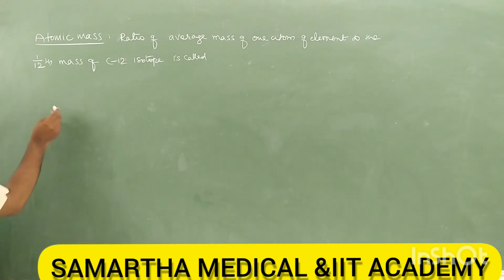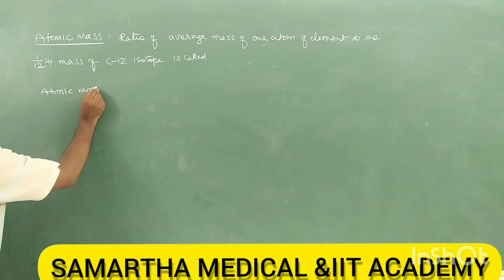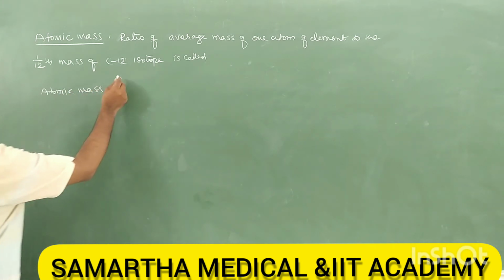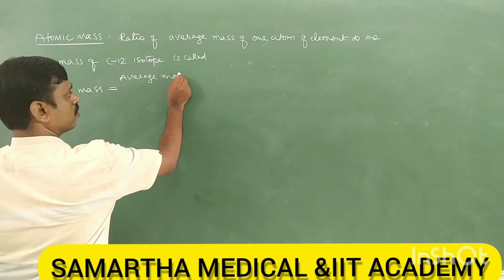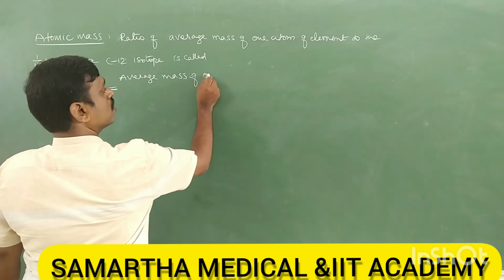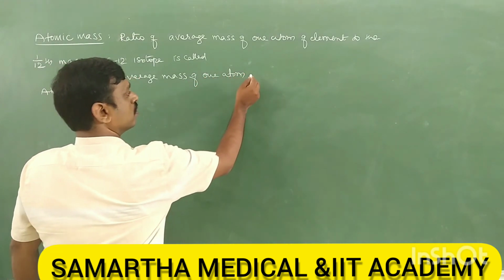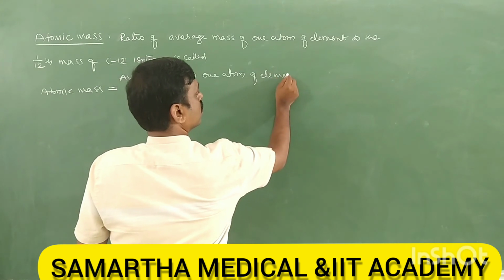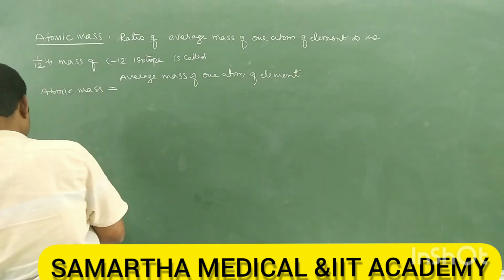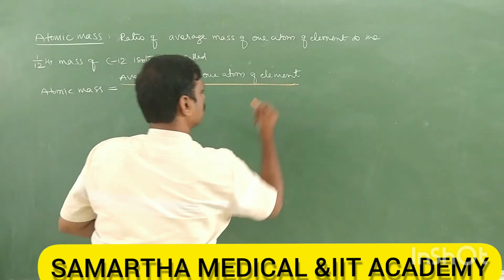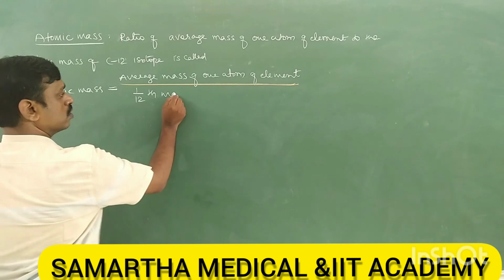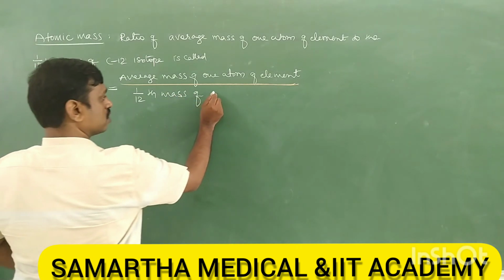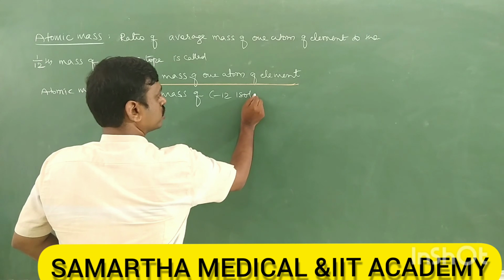So therefore you can write the formula also: atomic mass is equal to the ratio of the average mass of one atom of the element divided by 1/12th mass of carbon 12 isotope.